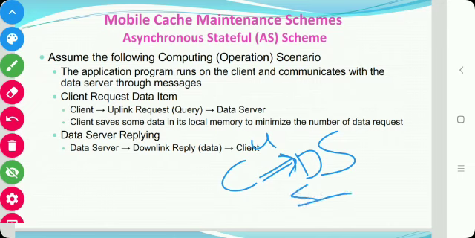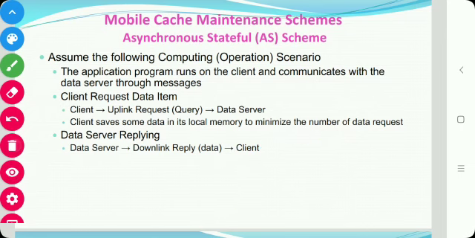In order to minimize the number of uplink requests, the client caches some data in local memory. Because the uplink requires certain bandwidth, to reduce this bandwidth requirement some of the data is cached on the client side. The objective of this scheme is to minimize the overhead of mobile hosts to validate their cache on reconnection, to allow stateless servers, and to minimize the bandwidth requirement. These objectives are achieved by buffering the invalidation messages in the mobile host's HLC by the HA.